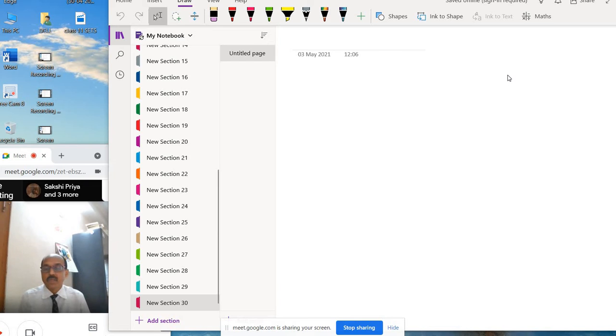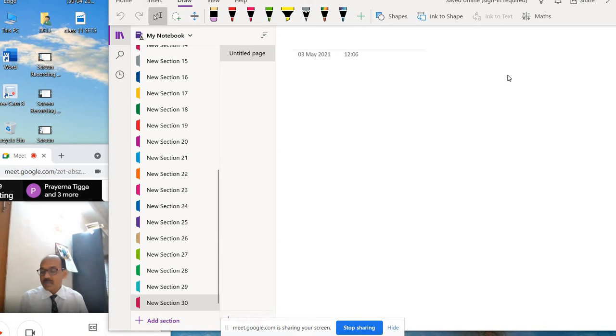So, a relation is denoted by capital R. A relation R from a non-empty set A to a non-empty set B is a subset of the Cartesian product A cross B. That means a relation is a subset of A cross B, where A cross B means the Cartesian product.